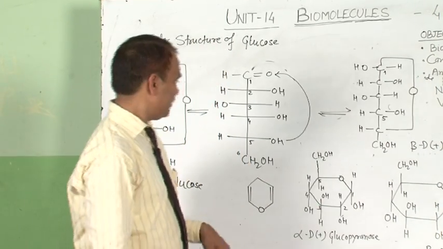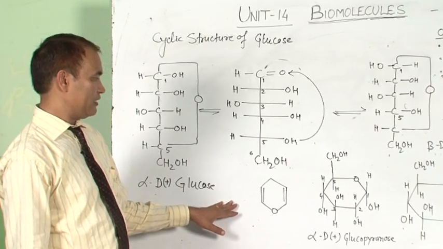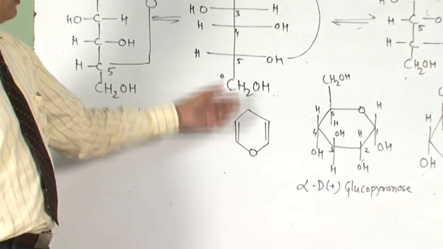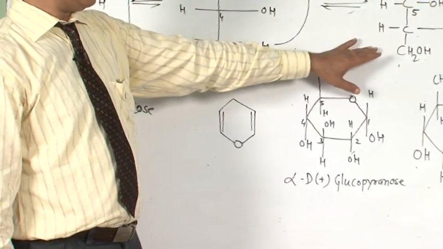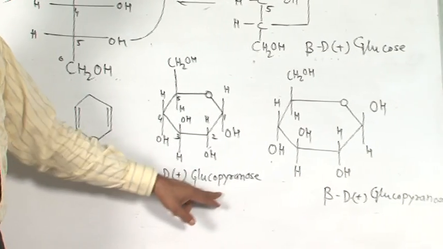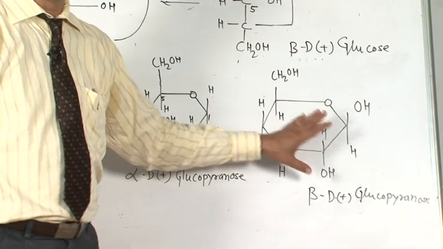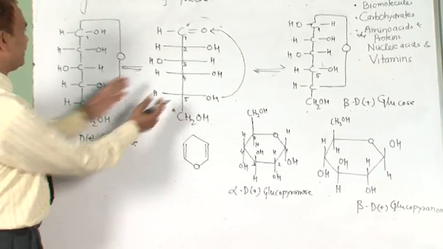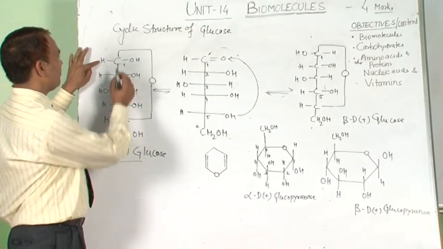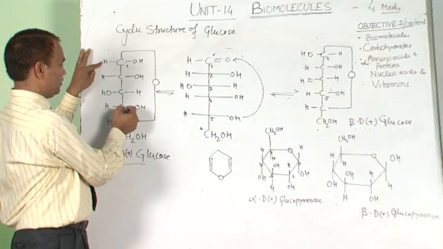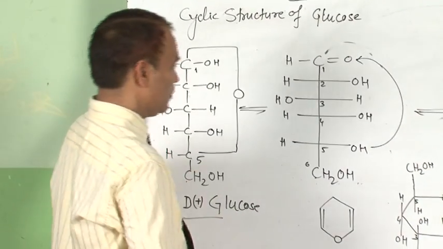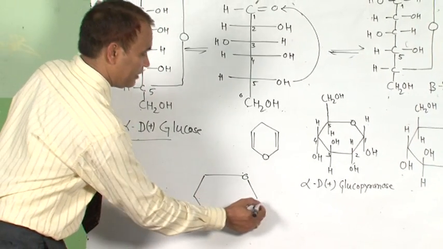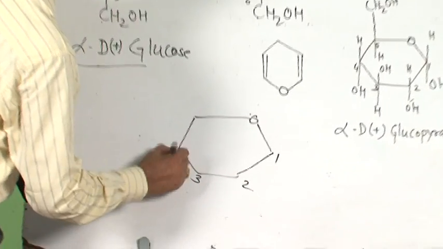The cyclic structure in the form of a ring can be represented as the pyranose form. This is the pyran ring. These two cyclic structures of glucose can be represented as alpha-D-glucopyranose and beta-D-glucopyranose. It is very easy to draw these structures. For example, for alpha-D-glucose, first we draw the skeleton like this, and number the carbons C1, C2, C3, C4, C5, and C6 is outside the ring.